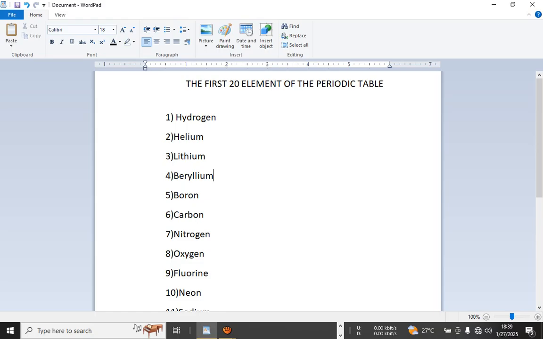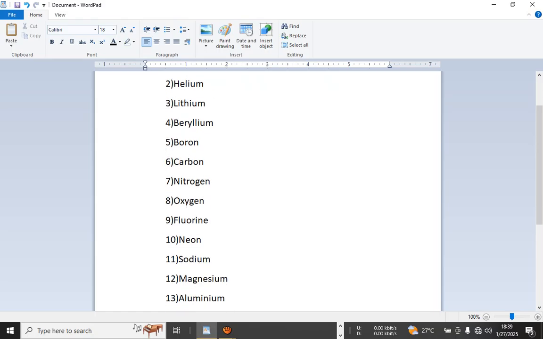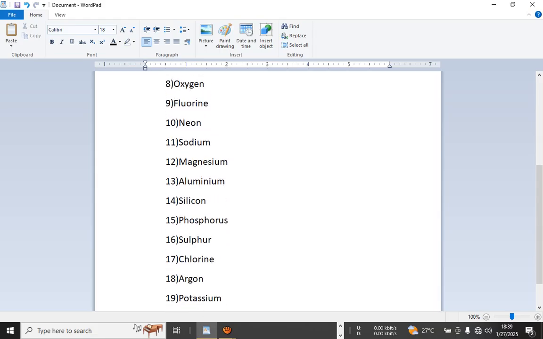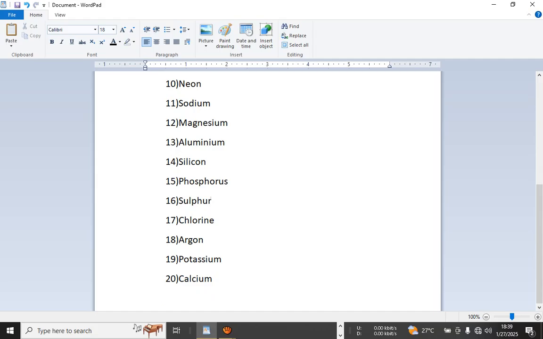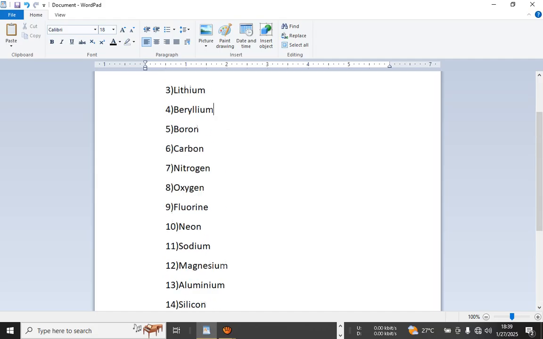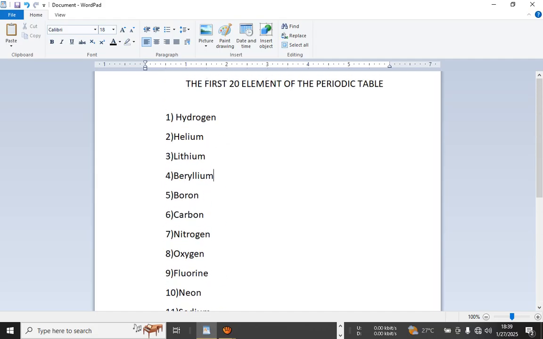Now, these are the first 20 elements. You begin with hydrogen, helium, lithium, beryllium, boron, carbon, nitrogen, oxygen, fluorine, neon, sodium, magnesium, aluminium, silicon, phosphorus, sulfur, chlorine, argon, potassium and calcium. They are in their correct order, so you need to memorize them in the correct order.